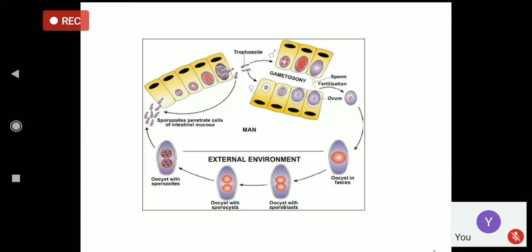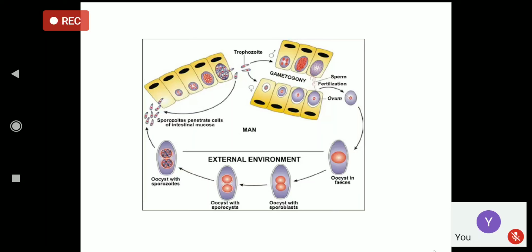And again, this is the life cycle. The source of infection is fecal-oral transmission, through the consumption of contaminated food and water. The oocyst is consumed, and in the intestine the sporozoites are released. The sporozoites develop into trophozoites and merozoites, and they enter the sexual cycle, developing gametocytes.